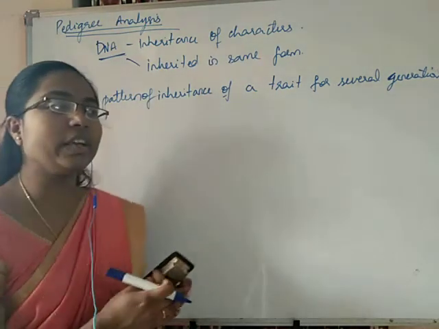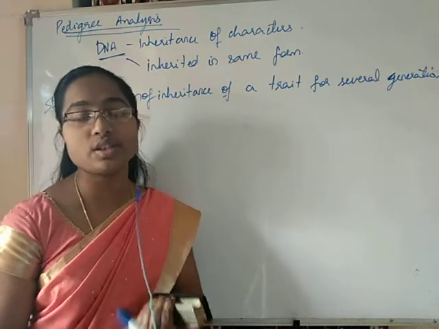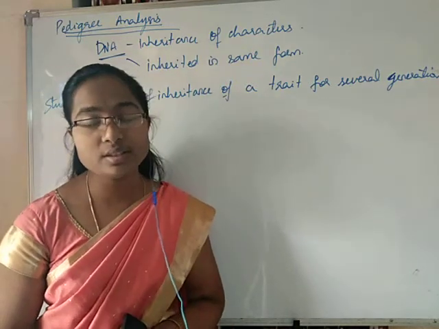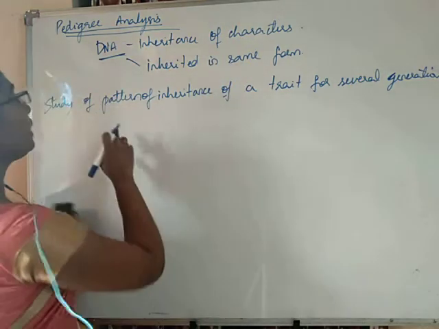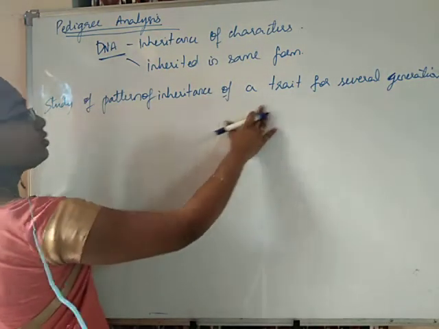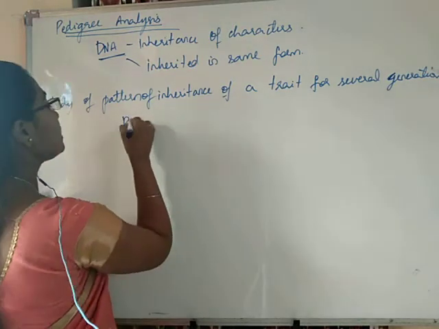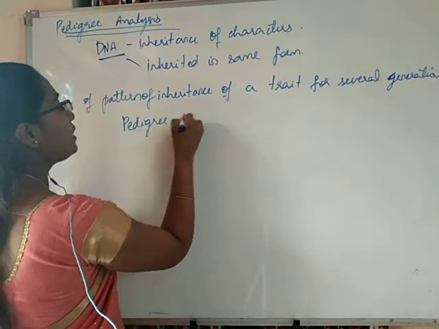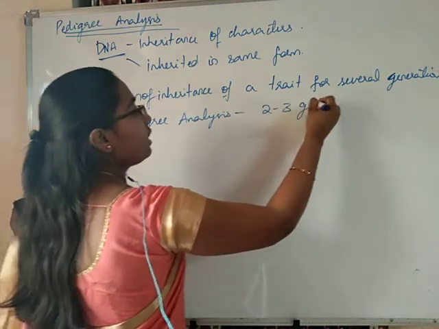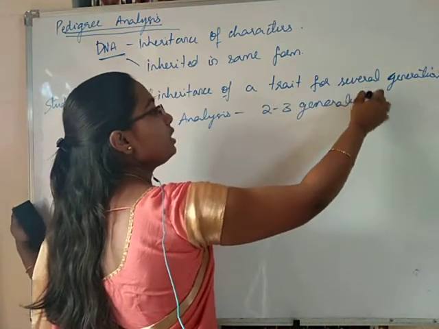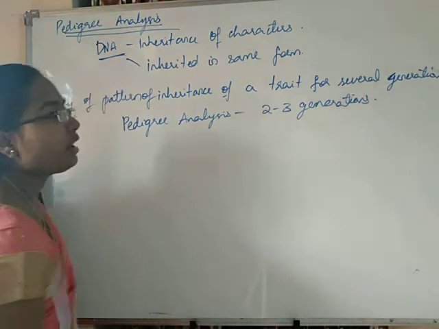We will be considering at least 2 to 3 previous generations for pedigree analysis.